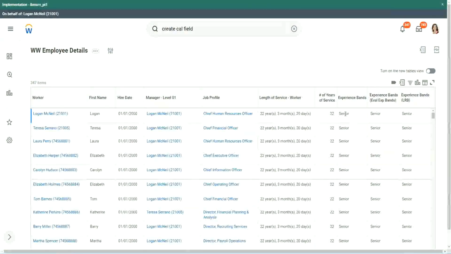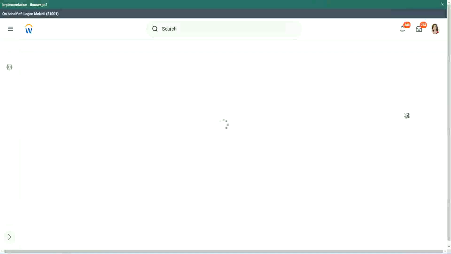When we did evaluate expression band, it's giving me senior. With an LRB also, same output. So our output was exactly the same.